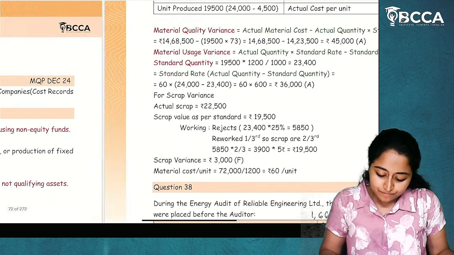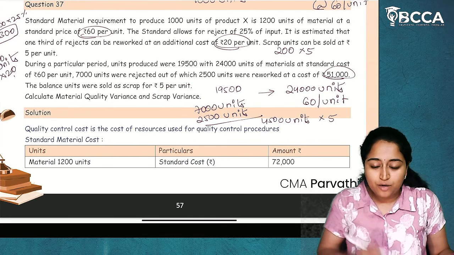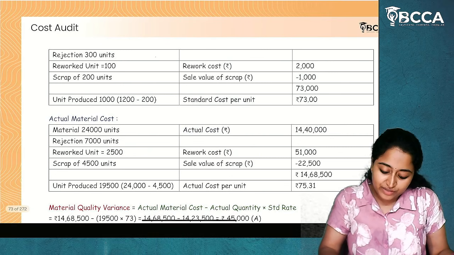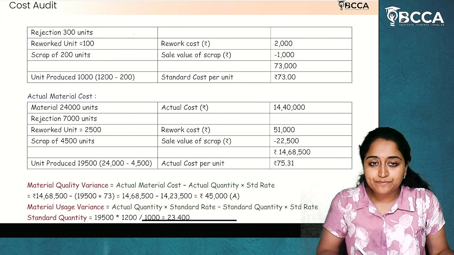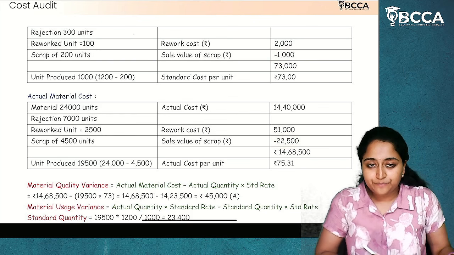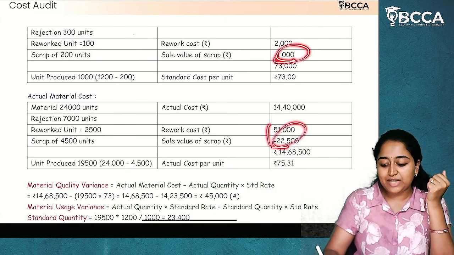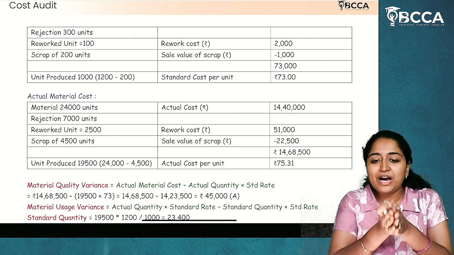Now, they have asked us about the scrap variance. Now, what is scrap variance? What is the cost of scrap we have incurred for standard? 1,000. What is the cost of scrap which we have incurred? Here, 22,500. Now, if we do the comparison of this scrap sale and this scrap value, the matching will not be there. We can't do the comparison for both.